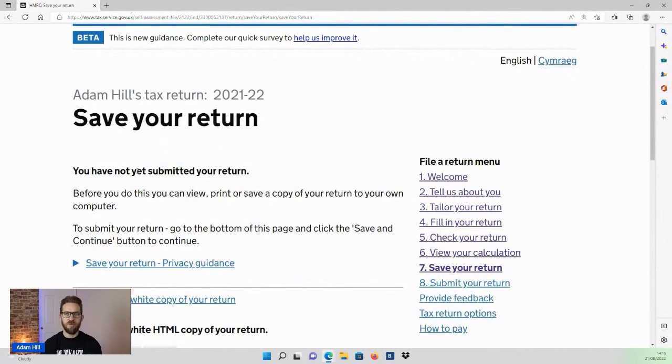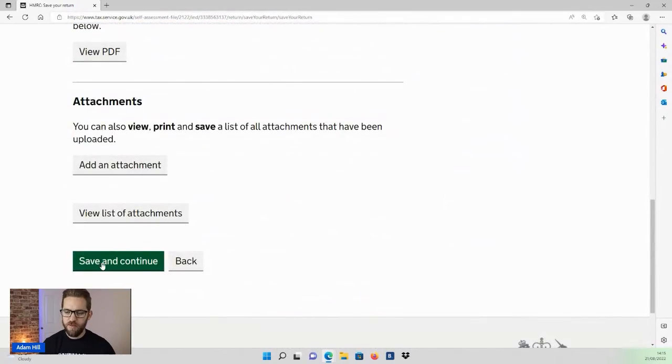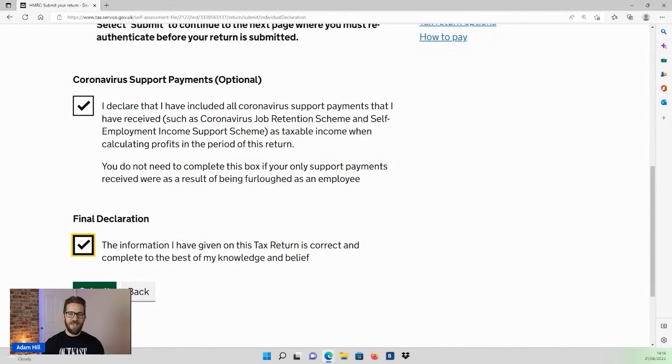So that's a return actually completed. The only steps following that would be to print or save a copy if you need one, although you always have access to your previously submitted returns by logging into your government gateway account, and then to save and continue and actually submit your return. So you need to confirm that you've declared any government grants relating to COVID, and that all the information is correct. If you then click submit, it's going to ask you for your government gateway login IDs again, your credentials. Click submit, and that will get sent across to HMRC.